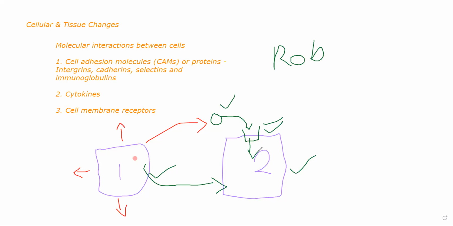But essentially, you understand how communication between two different cells works. I hope you understood what molecular interactions are till here. So there are 3 different types. Just to summarize, there are 3 different types of molecular interactions. One is cell adhesion molecules. There are certain proteins that help in interaction between molecules. These proteins, integrins, cadherins, selectins, immunoglobulins, will literally act as attachment points between 2 cells.